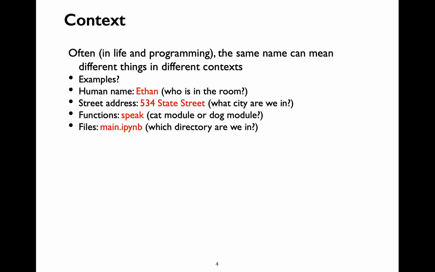Which particular speak function I'm referring to depends on how the function call is structured, correct? When I say cat.speak open parenthesis close parenthesis, I'm referring to the cat module speak function. By now, all of you would have created multiple files called main.ipynb. Which main notebook file that we are referring to depends on the current working directory.